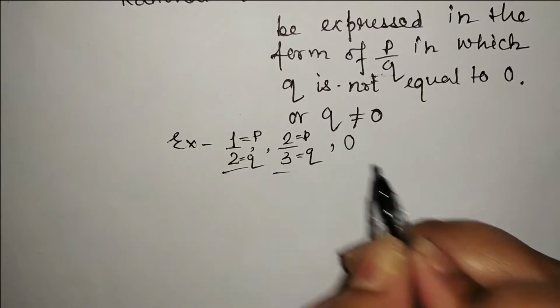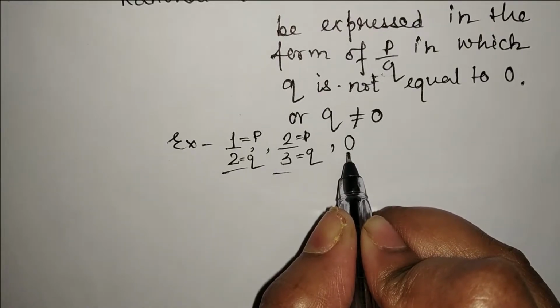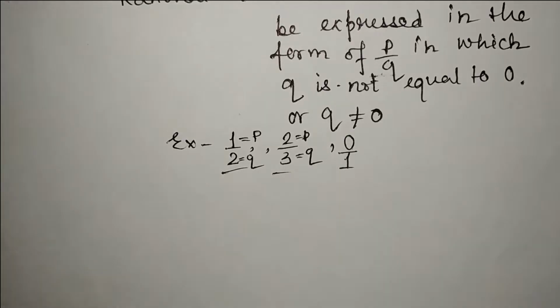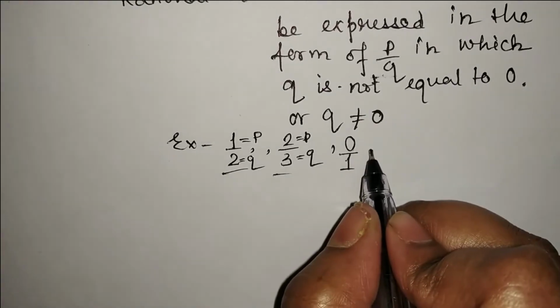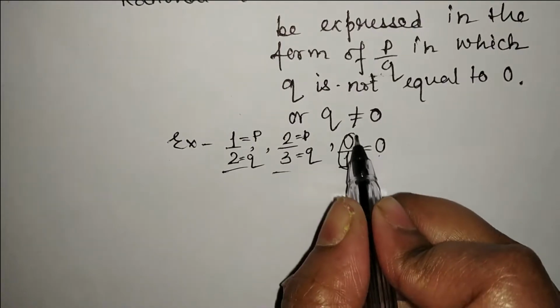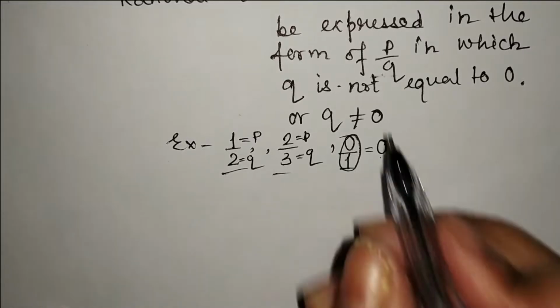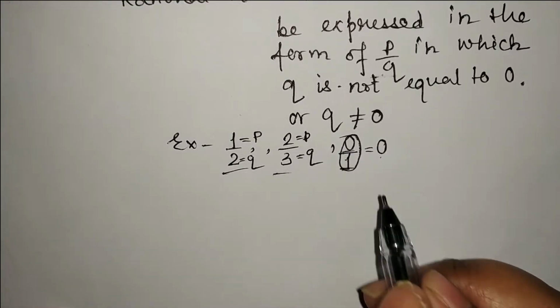This 0 is also a rational number, because 0 can be expressed in this form, because 0 by 1 is 0 only. So 0 can be expressed in the form of P by Q. So 0 by 1, here P is 0 and Q is 1.